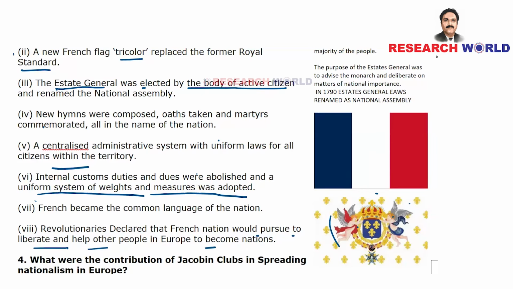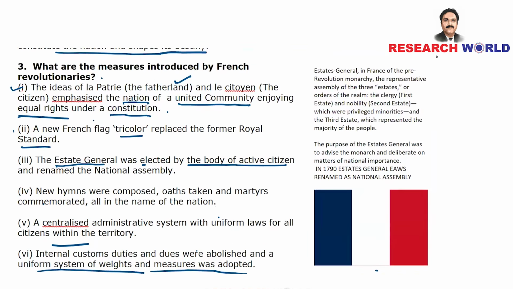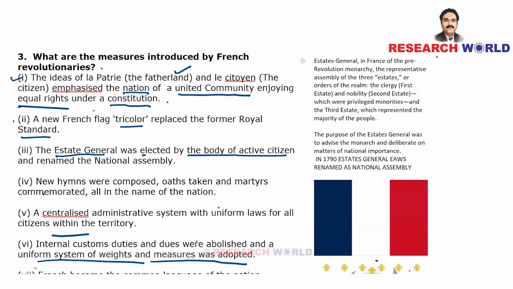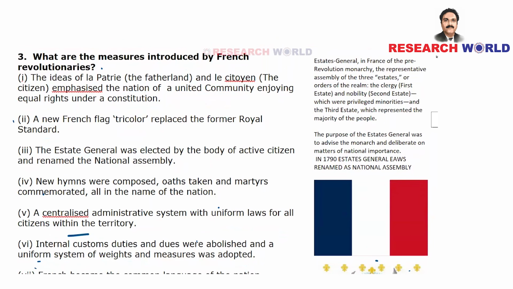So we have got 8 points. Please include these 8 points in your answer if it is being asked as the measures introduced by French revolutionaries. Essentially, these 8 points should be there. Once again, let's make a quick recap of these 8 points before moving on to the next question. What are the measures introduced by French revolutionaries?